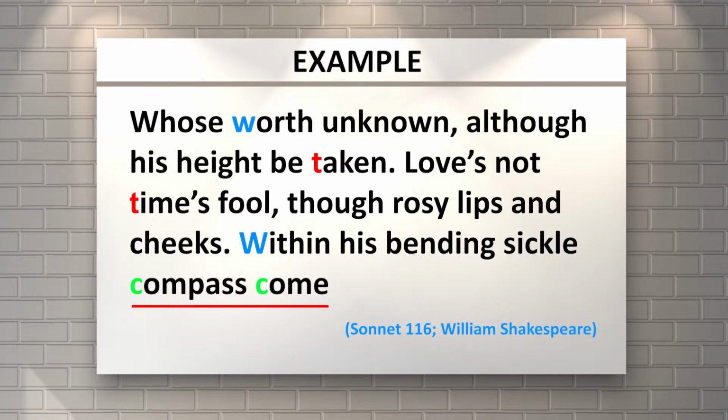It begins with the consonant sound of C that is read as K: compass, not "chompas". And also come, which is not read as "chom", but come. So compass and come are also called alliteration. So everybody, now, do you get it? I hope you can get it, since this is the easiest point to remember for alliteration.